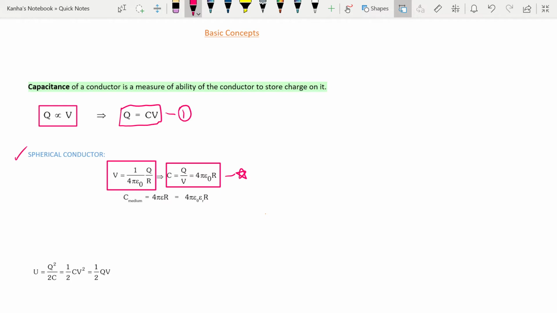This should be remembered, as we will be seeing some applications of these in the future. Also, you should see that the capacitance changes when you place the system in a medium, because the value of epsilon naught changes to epsilon.